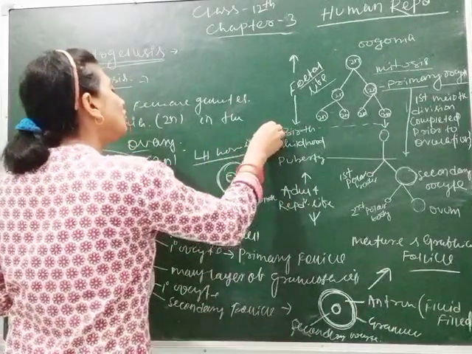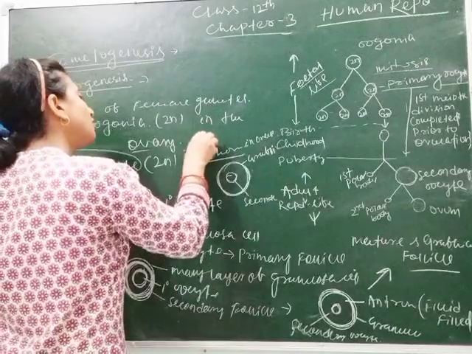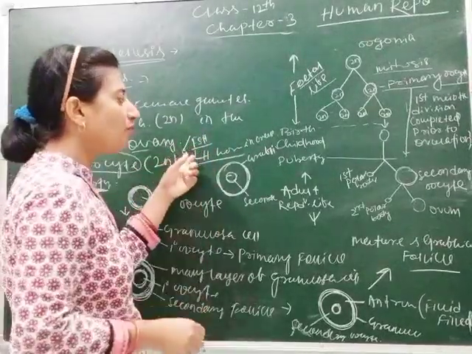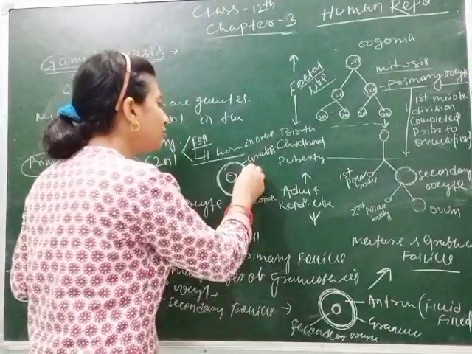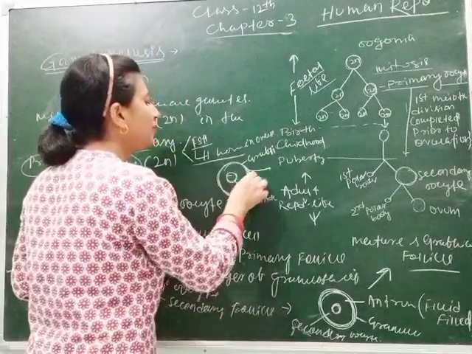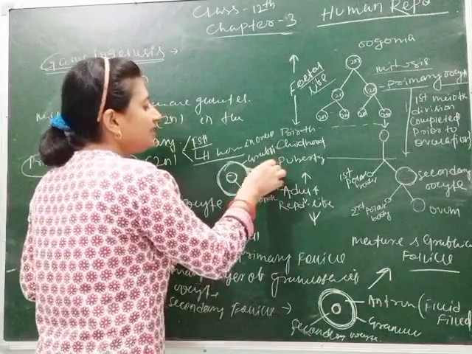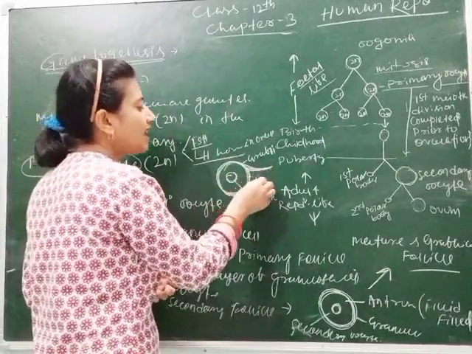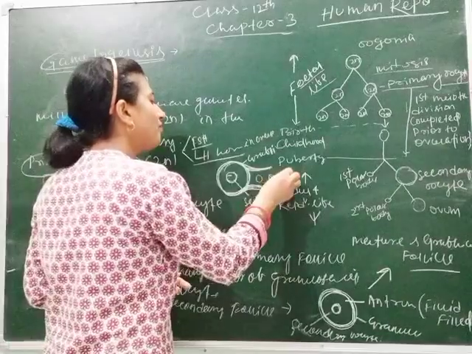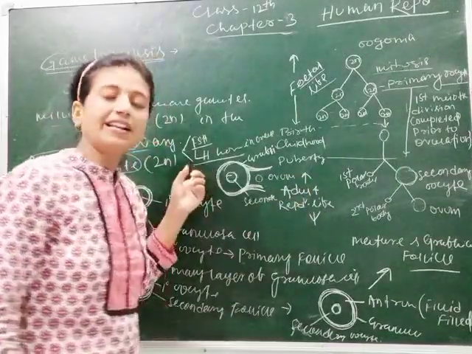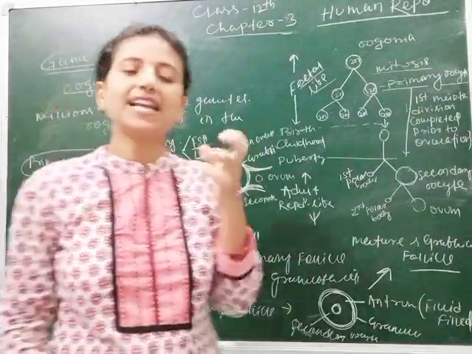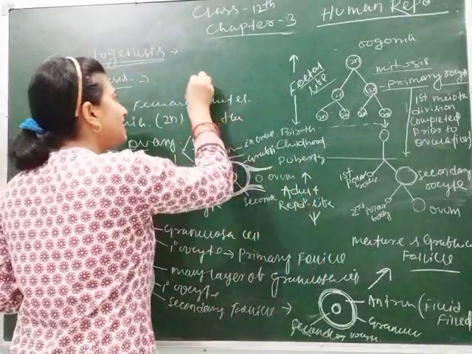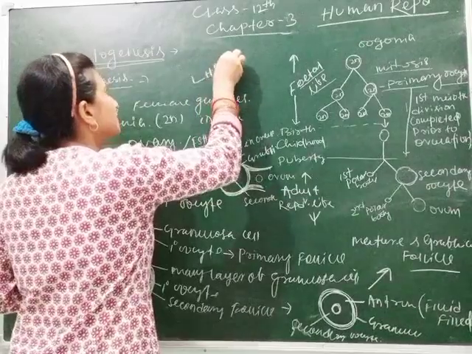Due to the increase, not only LH hormone but also FSH hormone is increased. Both FSH and LH hormone become so high that they induce the rupture of the Graafian follicle, and with its rupture the secondary oocyte is now released as ovum. This is called an ovum, and this process is also called LH surge. Remember students, this process is called LH surge.